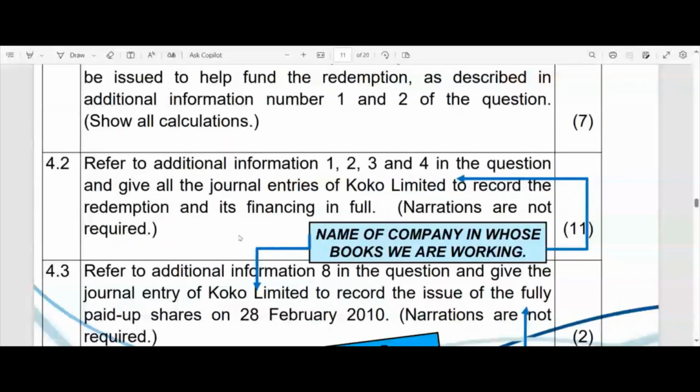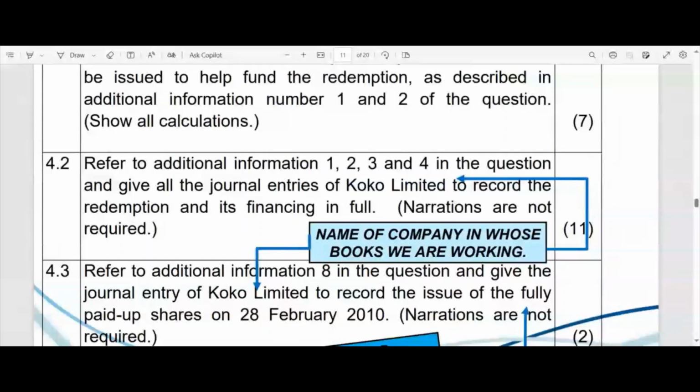And then which kinds of journal entries? It looks like all of them have to do with the redemption of preference shares and the financing of it. So clearly we can already surmise that this company does not have sufficient money on its own. They have to finance that redemption, so they'll have to obtain some money.